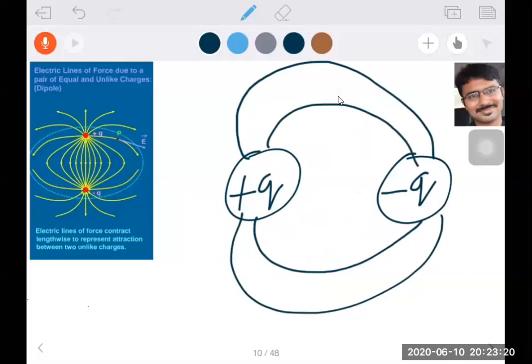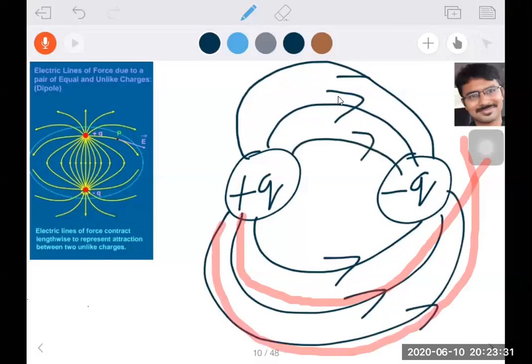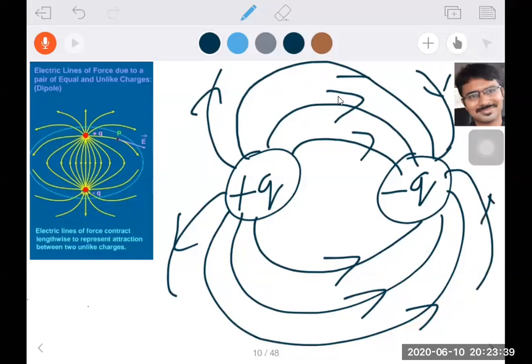How do you draw it like this, sir? How are you drawing the electric field lines in this direction? Means you observe here. How to draw electric field lines better? Electric field lines are drawn in such a way that you have to leave a unit positive charge. If you leave a unit positive charge, what will happen? This is the positive. Suppose I left Q0 here. Q0 is positive. Positive will be repelled, and it will move towards the negative.